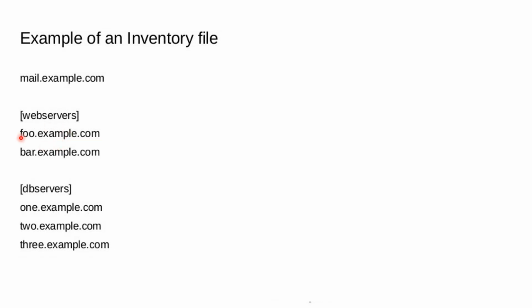What is FQDN? Instead of giving an IP address, we give an FQDN name. Anyone having an idea what is FQDN? Server admins can understand that.